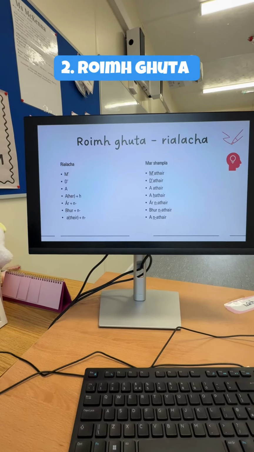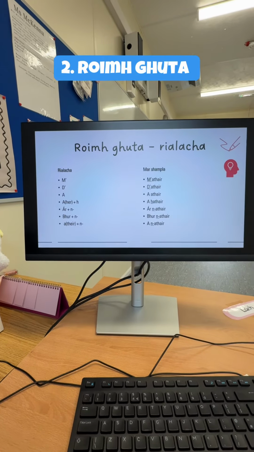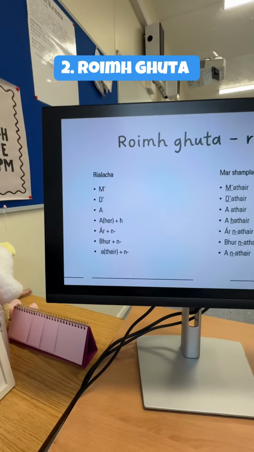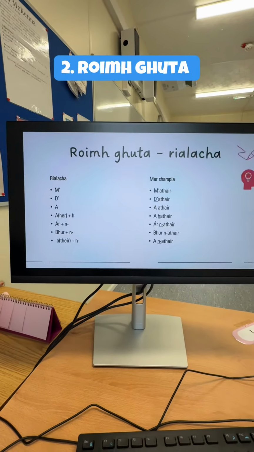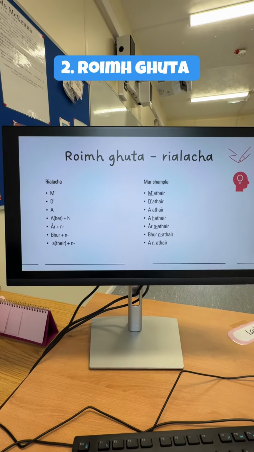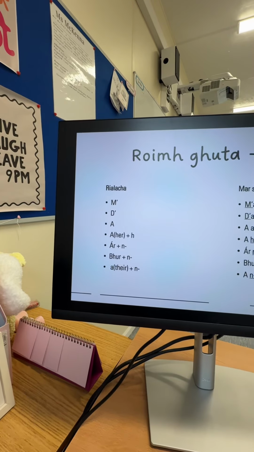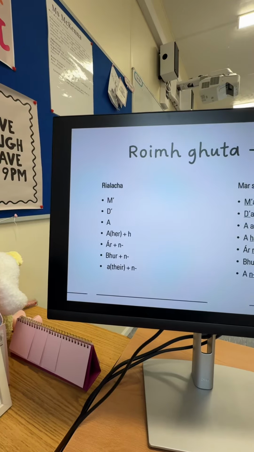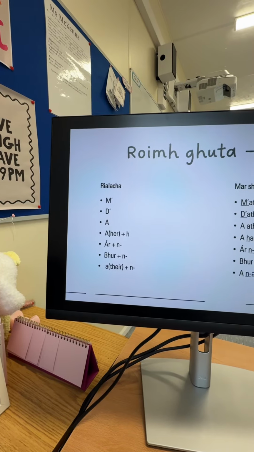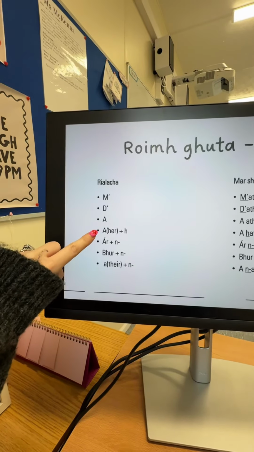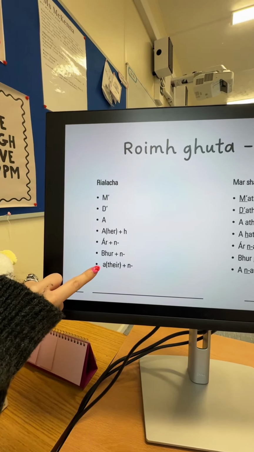And then guys, the second set of rules are when the following word begins with a guta, which are vowels, A, O, U, I, and E. So here we have the rules over here. Once again, take a little screenshot. I find these ones easier, and so do all the students as well. The rules are m', d', a plus h, ar plus n, bhur plus n, a plus n. Once again, my, your, his, hers, our, your plural, theirs.